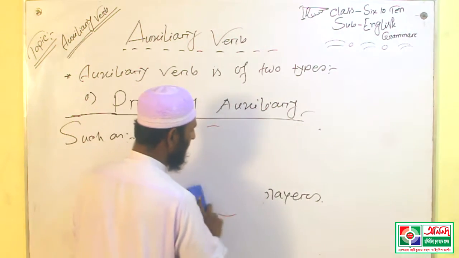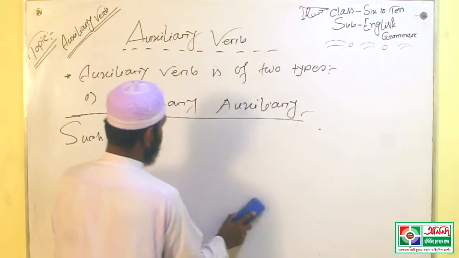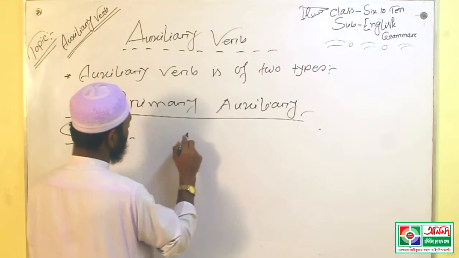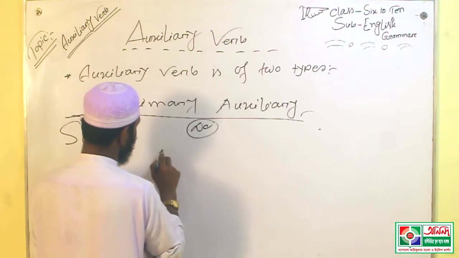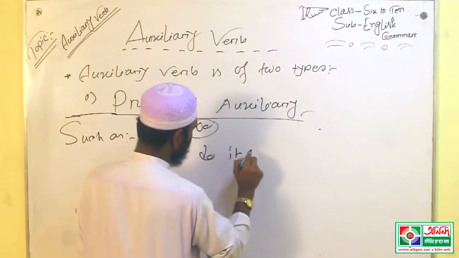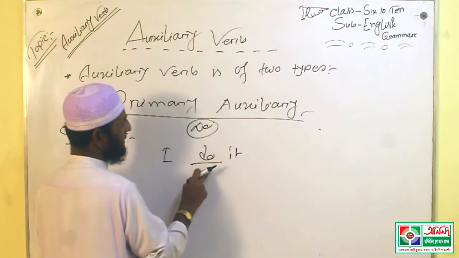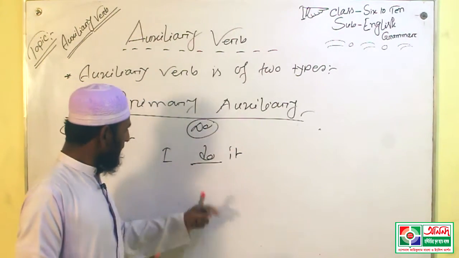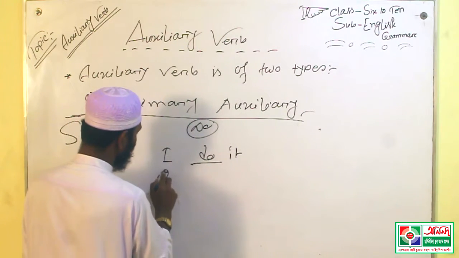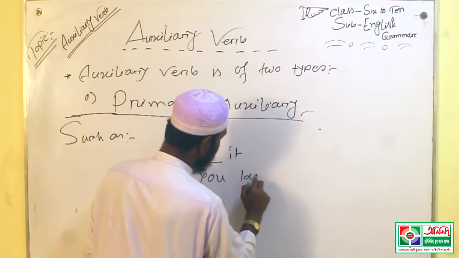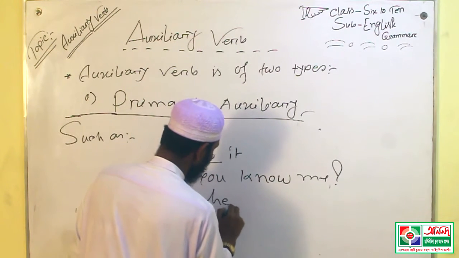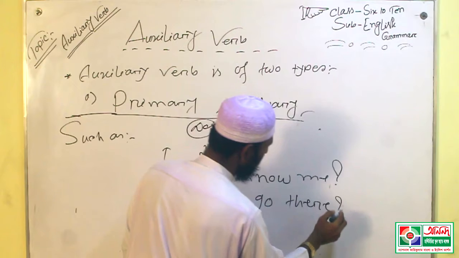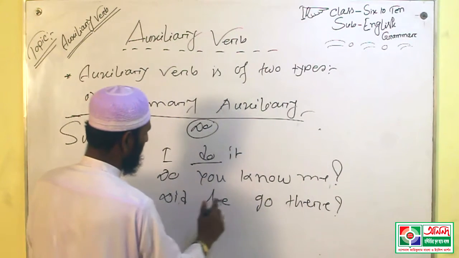Now I will discuss do verb. Such as do: I do it. This is main verb, that means principal verb. If I write it as auxiliary verb: Did he go there?